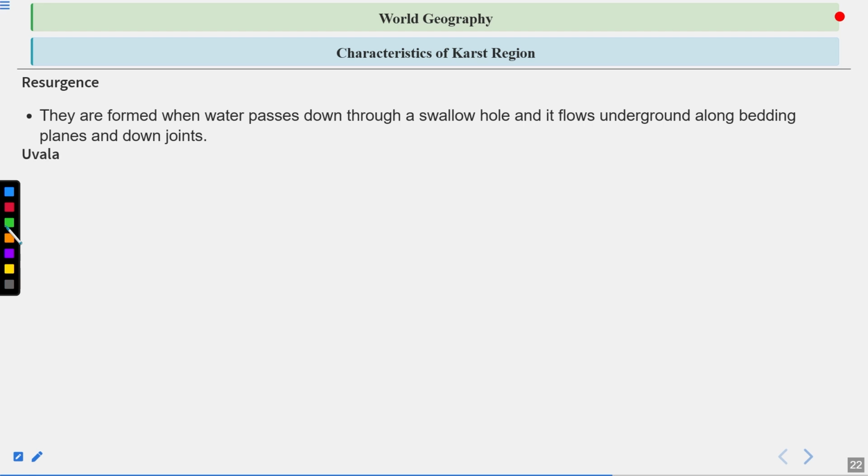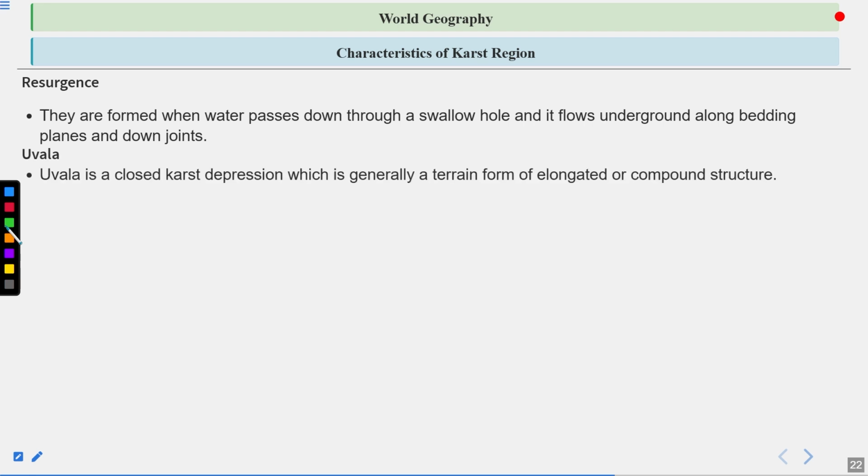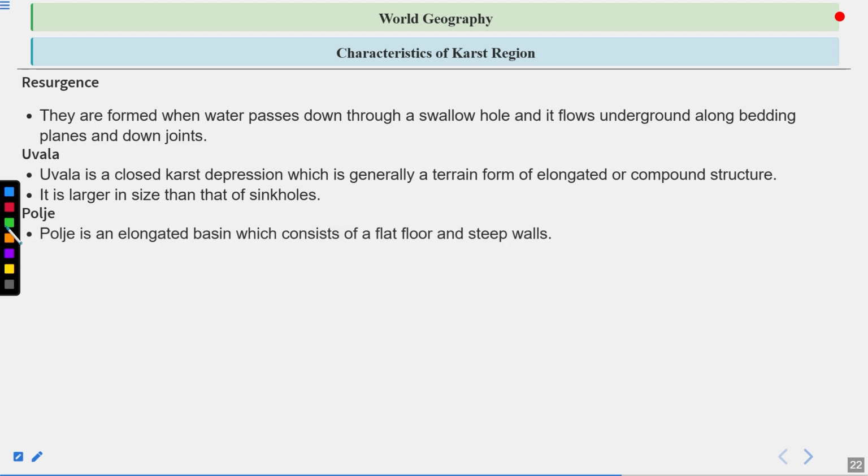Uvala. Uvala is a closed karst depression which is generally a terrain form of elongated or composed structure. It is larger in size than that of sinkholes. Poljes. Polje is an elongated basin which consists of a flat floor and steep walls.